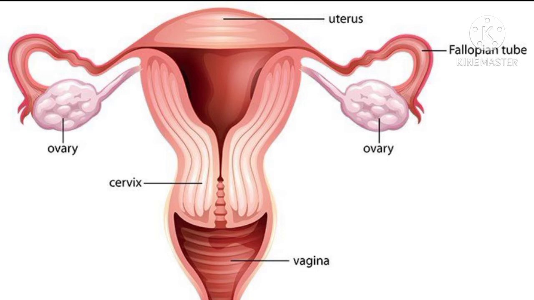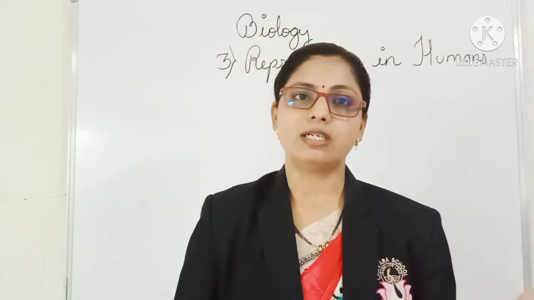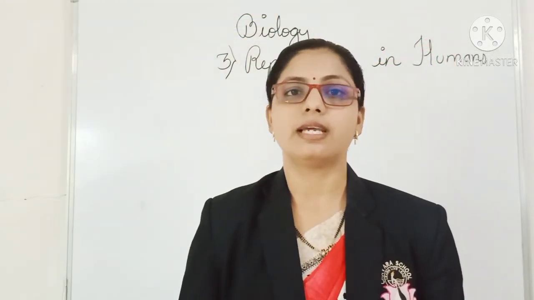One is on either side of the uterus, you can see both are on different sides. The function of the ovary is to produce eggs, and one egg is produced by an ovary alternately. If one egg is produced by one ovary, the other is not producing. If in one month one ovary is producing the egg, next month the other ovary will be producing the egg.